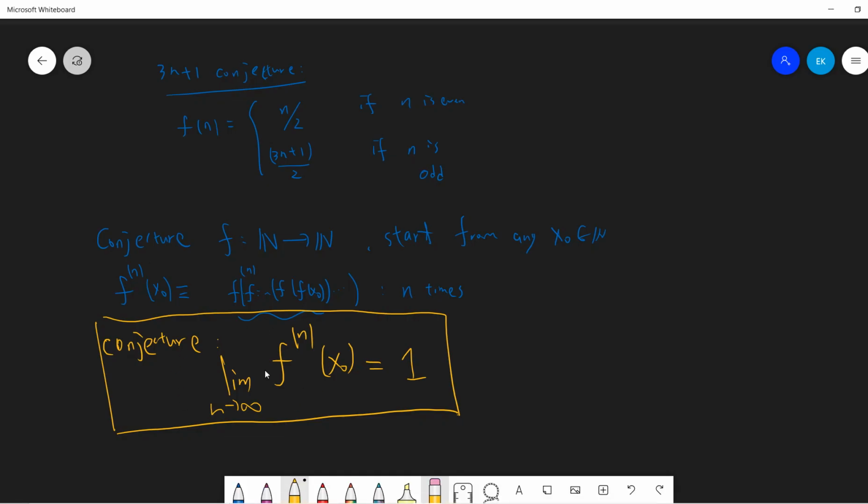So the 3n+1 conjecture tells you that mathematicians conjecture that whenever you start from any x naught larger than 0, then finally you will reach 1. And basically this conjecture, up to now, is an unsolved problem.